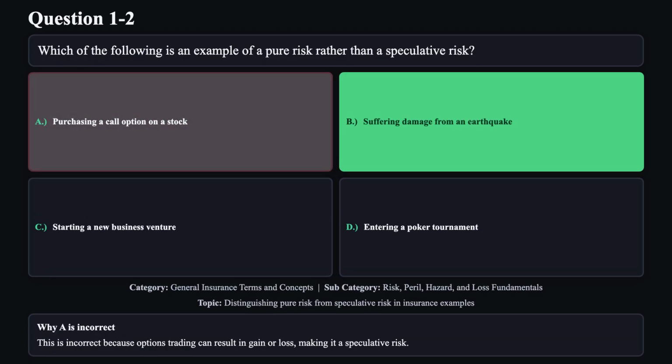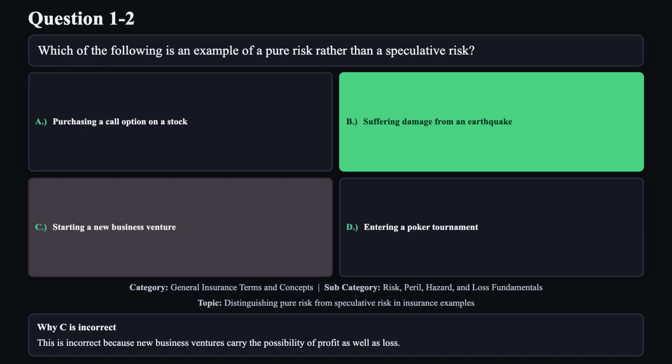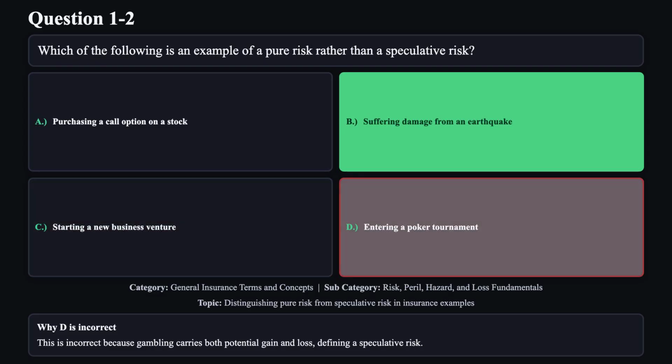Reason A is not correct. This is incorrect because options trading can result in gain or loss, making it a speculative risk. Reason C is not correct. This is incorrect because new business ventures carry the possibility of profit as well as loss. Reason D is not correct. This is incorrect because gambling carries both potential gain and loss, defining a speculative risk.